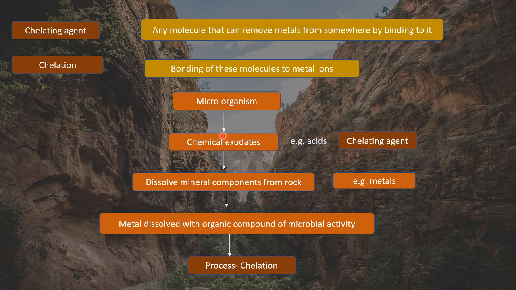The chemical exudate of the microorganism, which is acid. What is this acid, that is the chelating agent, doing? It is dissolving the mineral component, which is metal. And this is called chelate. What is chelate? It is the combination of metal plus the organic compound. When these two are present together, this is known as chelates. Right? I hope this is clear with you.